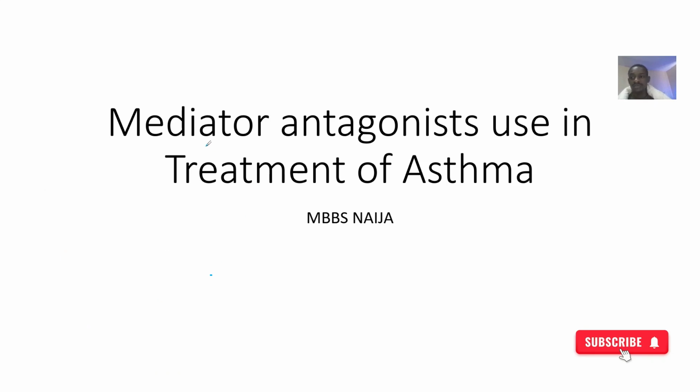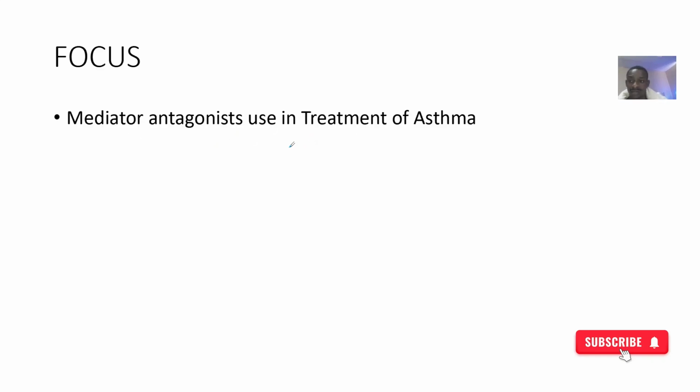Now we're moving on to another category of drugs used in the treatment of asthma. This category of drugs is known as mediator antagonists. What are examples of drugs that fall under this classification, and what are their roles in the treatment of asthma? Let's quickly look at the category of drugs known as the mediator antagonists.